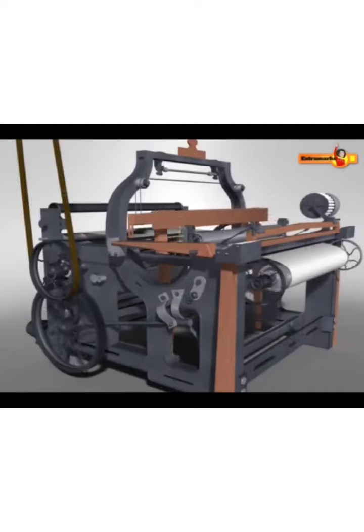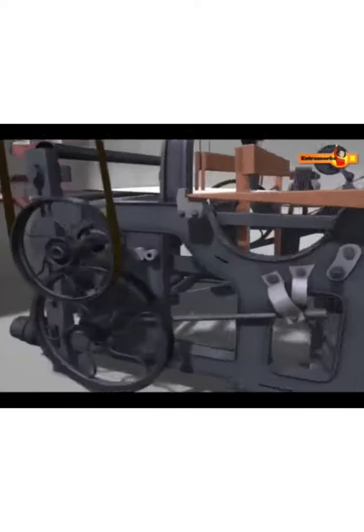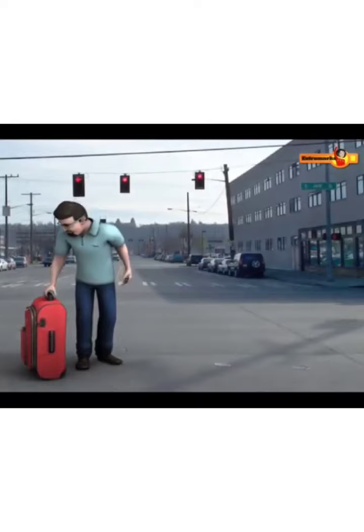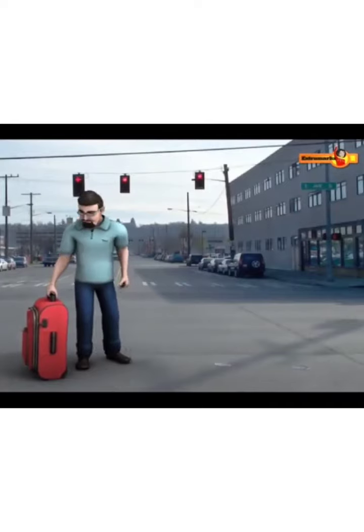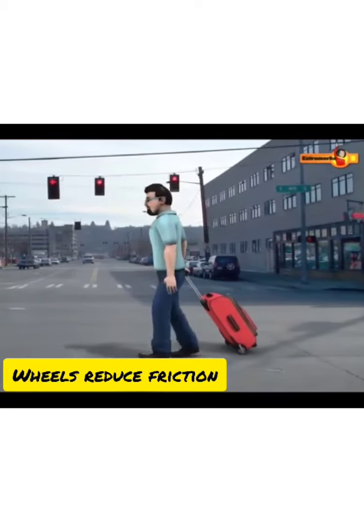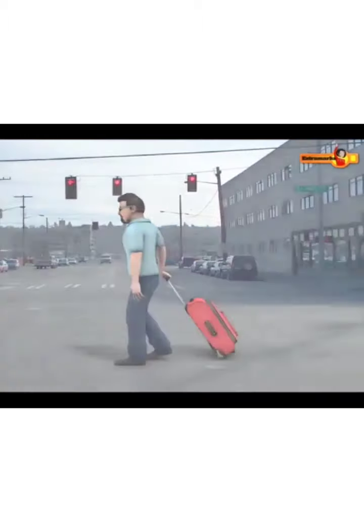Due to repeated use, the friction between the moving parts of machines increases, which reduces their efficiency. On applying grease, the friction between the moving parts reduces, and thus the efficiency increases. It is difficult to move a heavy suitcase, but the same suitcase can be moved easily if it is provided with wheels, as